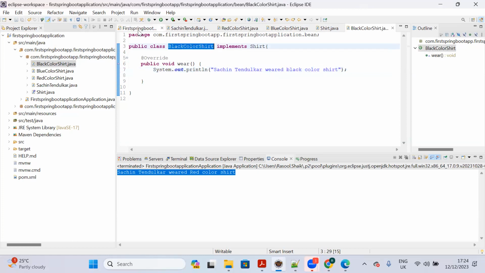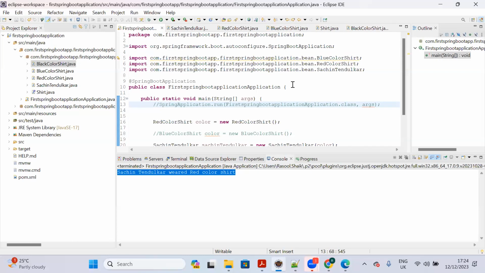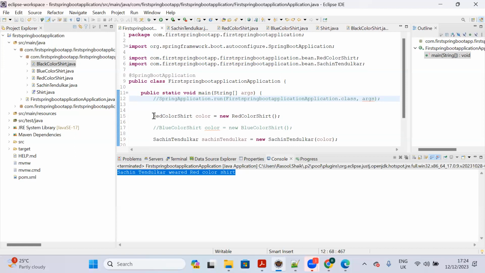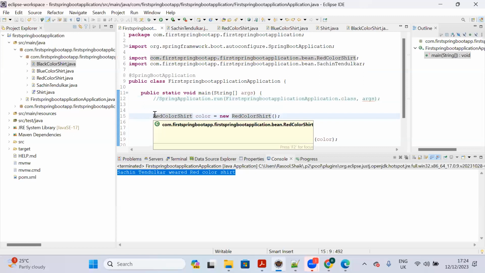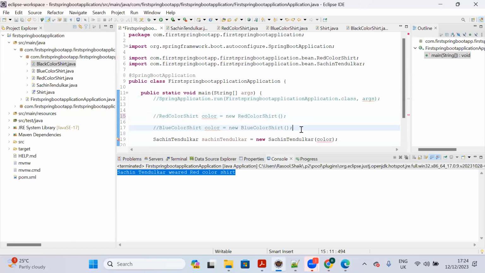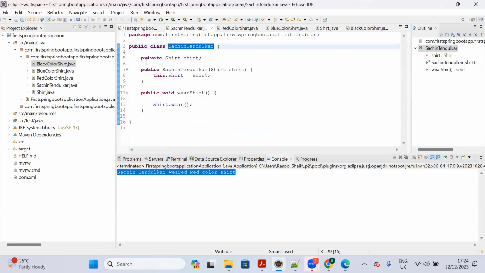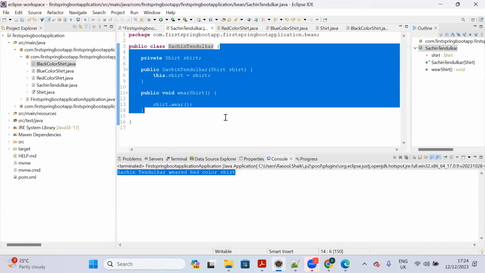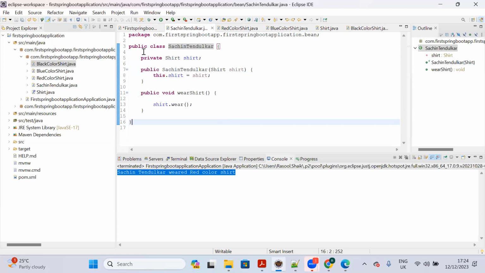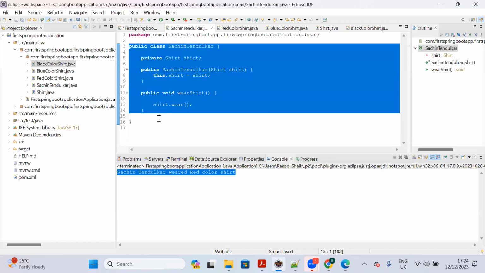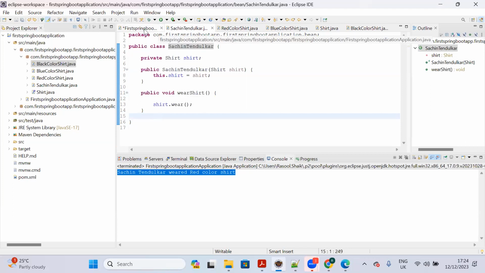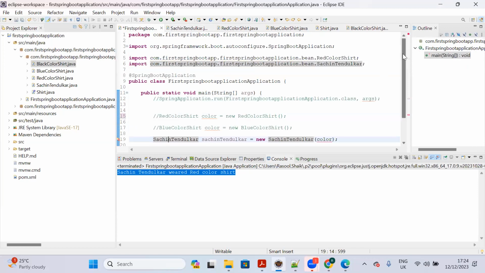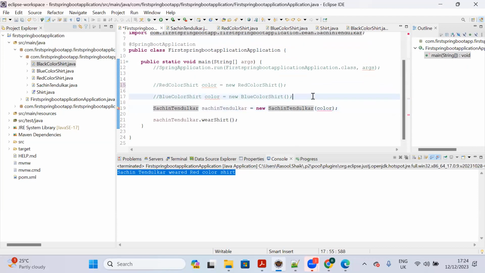That's it. Now go to your main application and just comment out the red color. He wants to wear a black color shirt now. So we need not change Sachin Tendulkar's body. We know what the intention is here. We need not change the Sachin Tendulkar body, nothing but we need not change the Sachin Tendulkar class. Without modifying the class, Sachin Tendulkar can wear any type of color shirt.